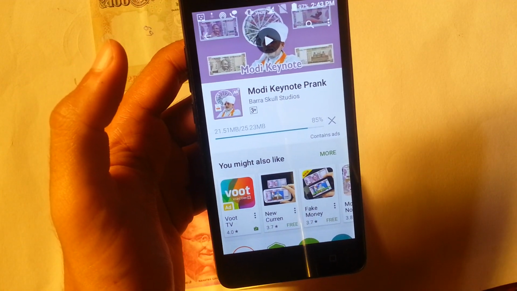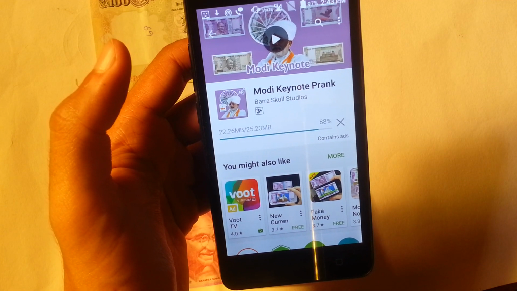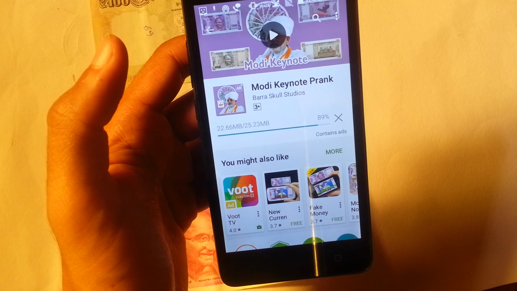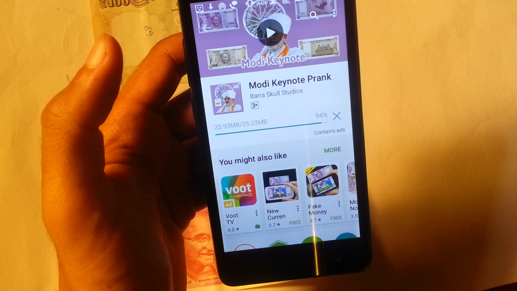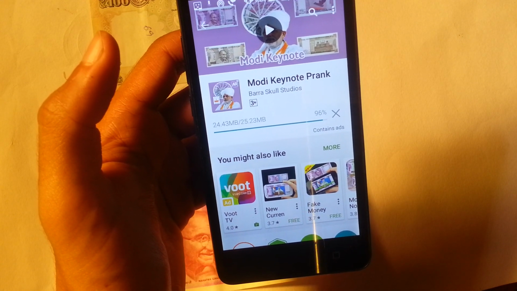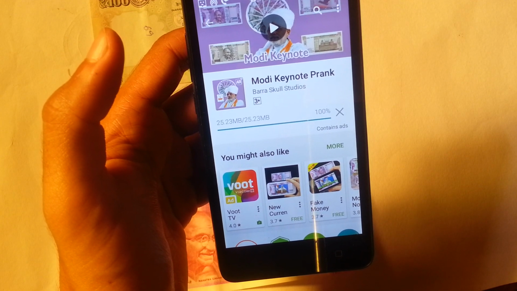We should respect this application even though it is a fake, because making this kind of application at this point of time and spreading the message of Narendra Modi of banning the old notes and the fight against corruption and black money is really worth it.